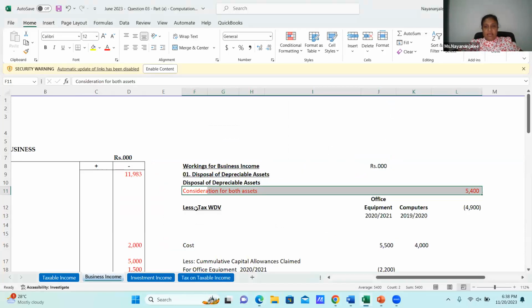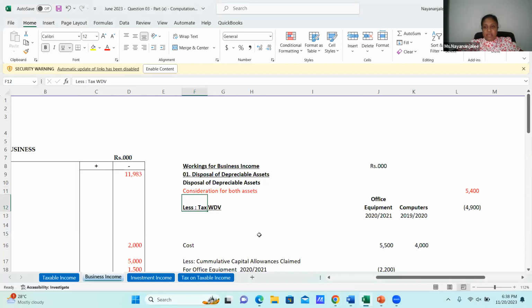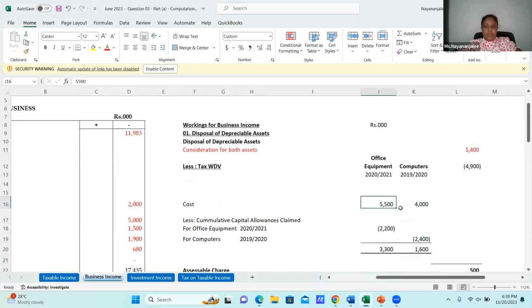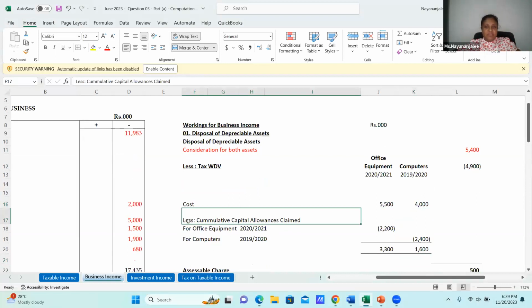Here we need to take the consideration less the tax written down value. What is the tax written down value? For office equipment purchased in 2021 and the computers 1920, the cost is 5.5 and 4 million, the same as I have read in the question, and I need to go for a cumulative capital allowances claim.